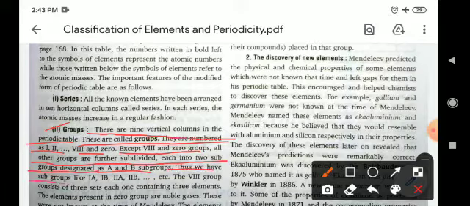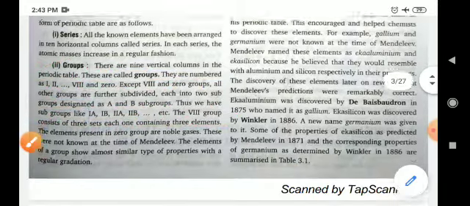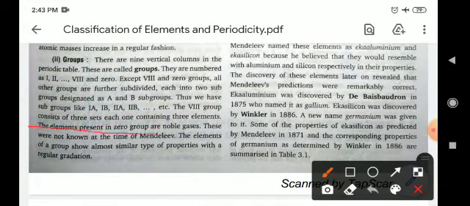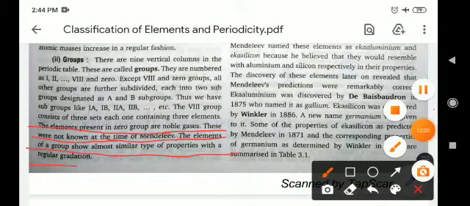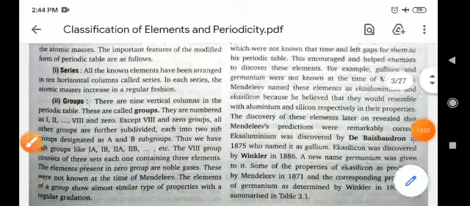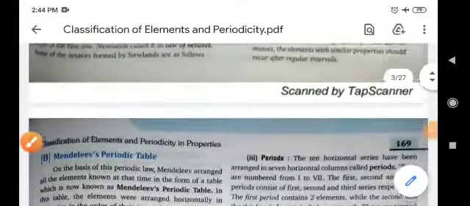Thus, we have subgroups like 1A, 2A, 2B, etc. And group 8 consists of three sets, each one containing 3 elements. The elements present in group 0 are noble gases, and these were not known at the time of Mendeleev. The elements of a group show almost similar types of properties with regular gradation. So this was the Mendeleev periodic table.